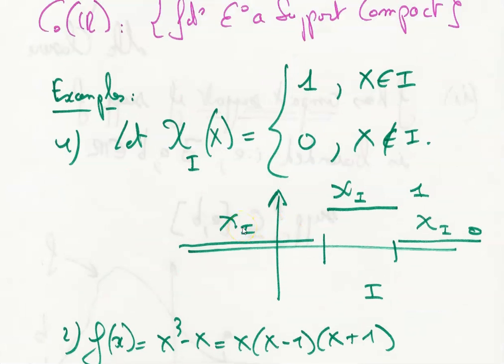Let's construct a function. We call it chi of I of x, because it is defined by the interval I. It is equal to 1 if x belongs to the interval I, and equal to 0 if x doesn't belong to the interval I. I draw the function here, and we clearly see there is a discontinuity at the lower bound of the interval and the upper bound of the interval.